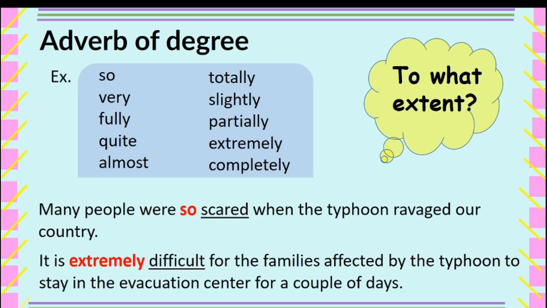And here are the examples. Many people were so scared when the typhoon ravaged our country. So is the adverb of degree that modifies the word scared. Another example, it is extremely difficult for the families affected by the typhoon to stay in the evacuation center for a couple of days. Extremely is the adverb of degree that modifies the word difficult, and it is also an adjective. So that's an example of adverb of degree.